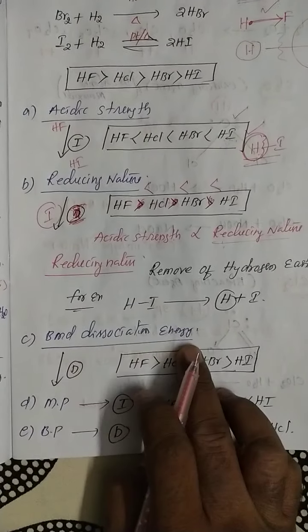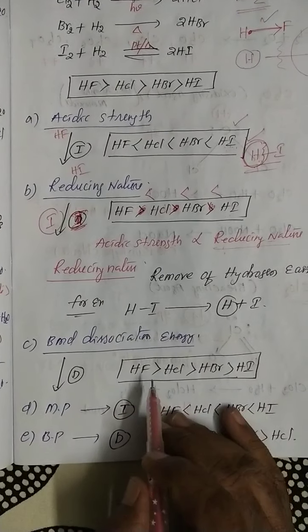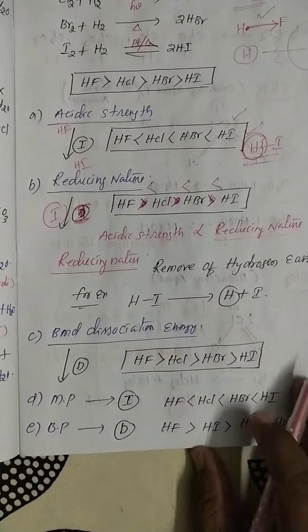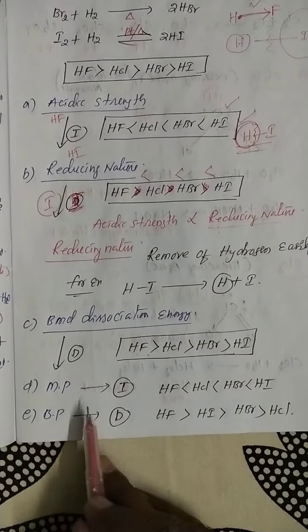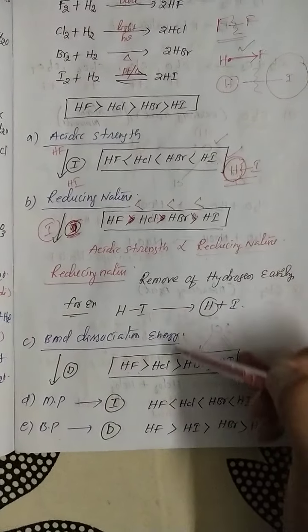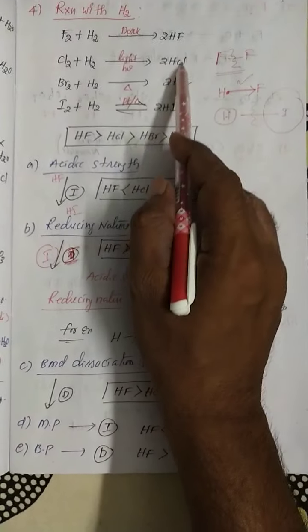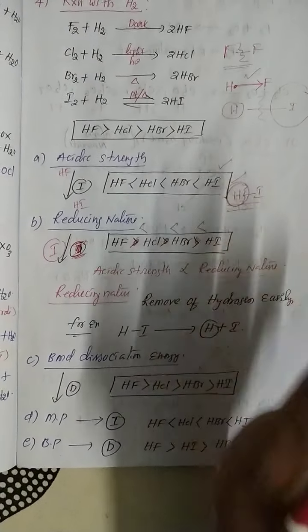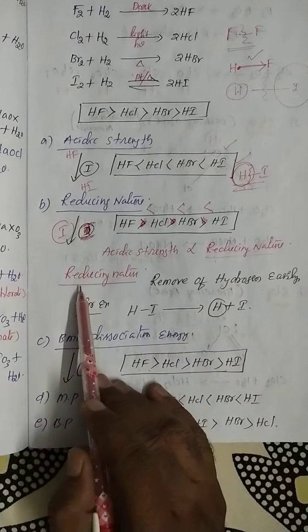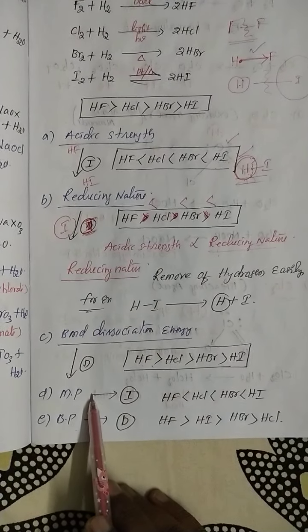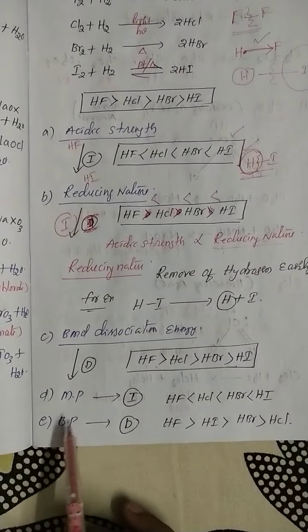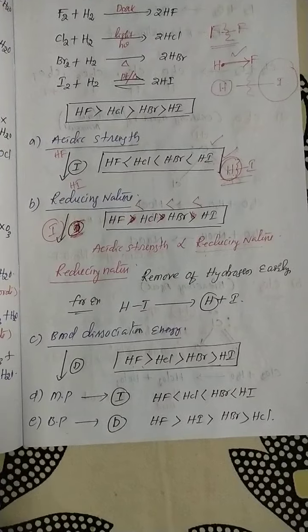And bond dissociation energy, as I already said, HI is the least and HF is the maximum bond dissociation energy. So from top to bottom it decreases. Melting point increases, boiling point increases. So all these properties belong to HF, HCl, HBr, HI. So acidic strength from top to bottom increases, reducing nature also increases, bond dissociation energy decreases, and melting point increases.